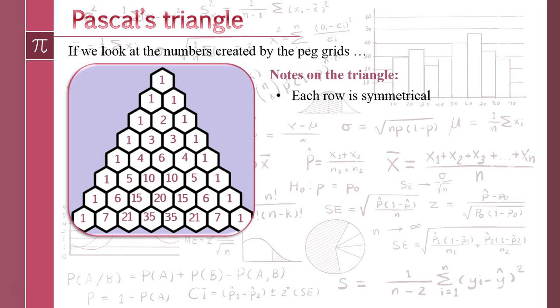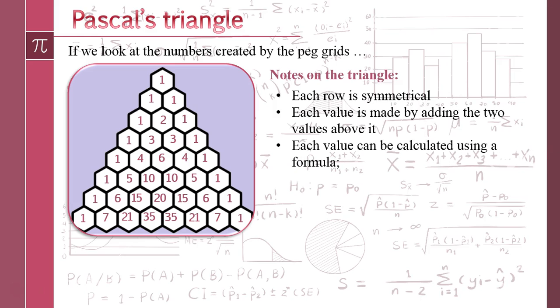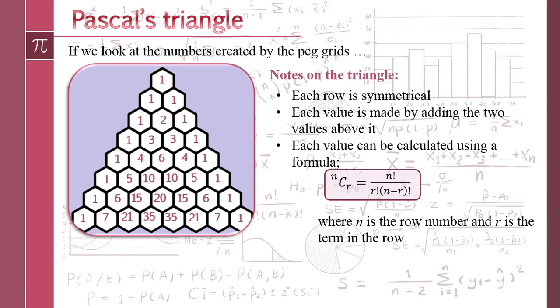As far as we're concerned with our studies, what we're going to look at is the fact that we know each row is symmetrical. We know each value is created by adding up the 2 numbers above it. And as it turns out, we don't need to draw out the entire triangle to be able to calculate these values. They actually come from a formula which looks like that.